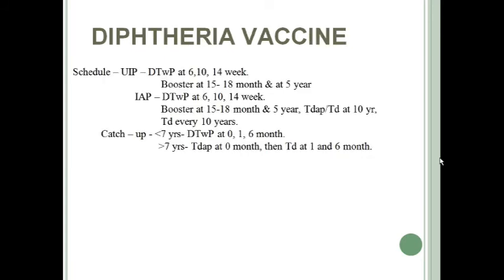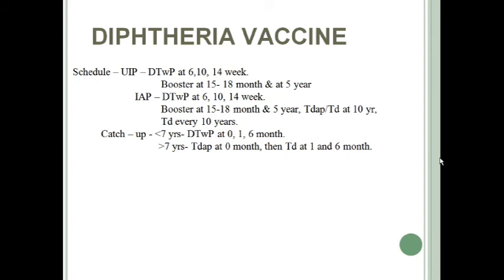The schedule of DPT in the universal immunization schedule is at 6 week, 10 week and 14 week, and booster at 15 to 18 months and at 5 years. In IAP it is also at 6 week, 10 week, 14 week, and booster dose at 15 to 18 months and 5 years, and Tdap or DT at 10 years and Td every 10 years.